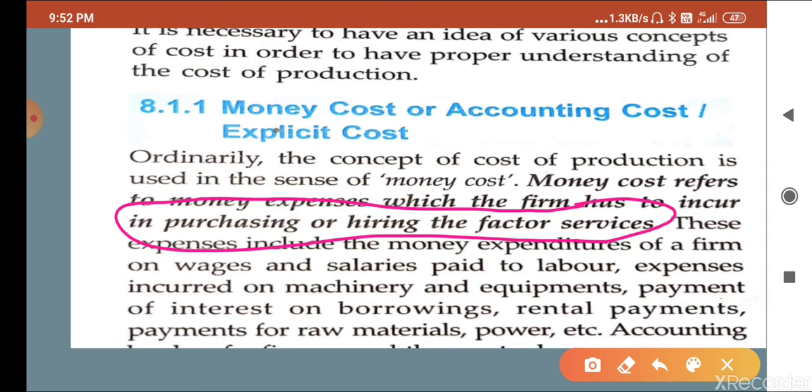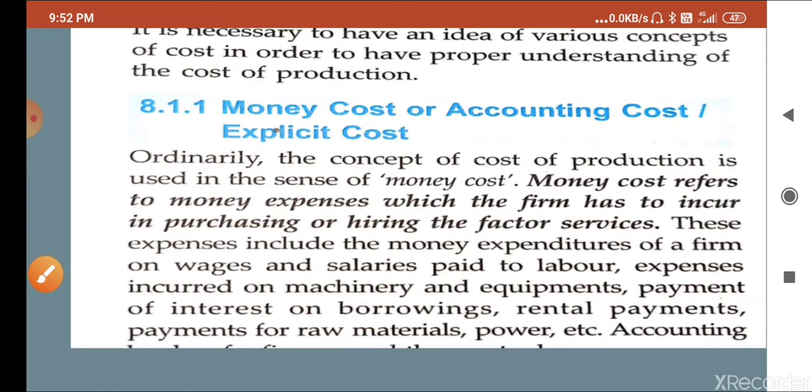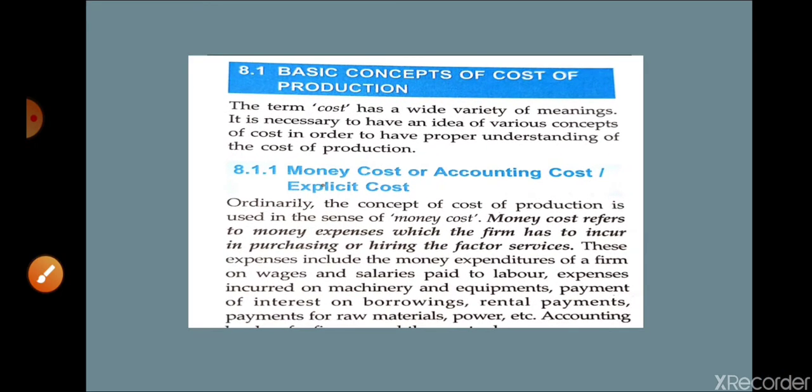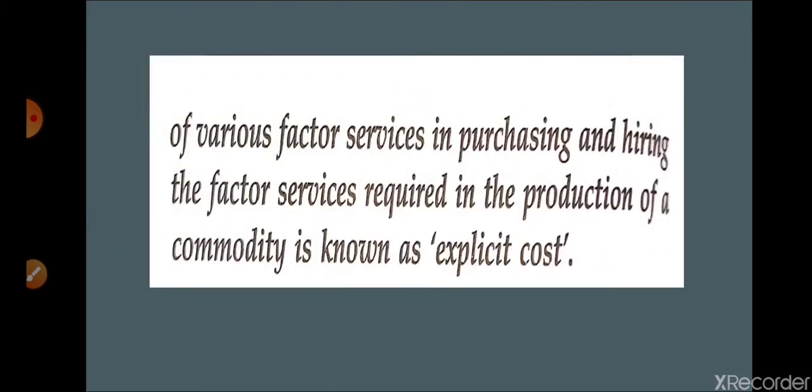Purchasing or hiring the factor services. So whatever money is spent by an entrepreneur to hire or purchase the services for production is known as money cost. Whatever money is being expended by a producer. I hope it is clear to you. As a producer, whatever you are expending, that is money cost. Either purchasing the factors, and one more is there, money payments made by the firm